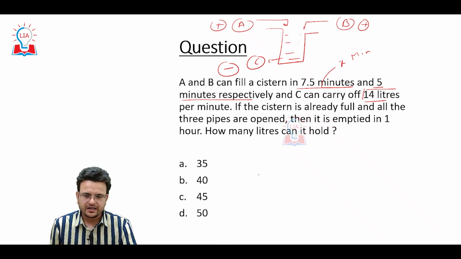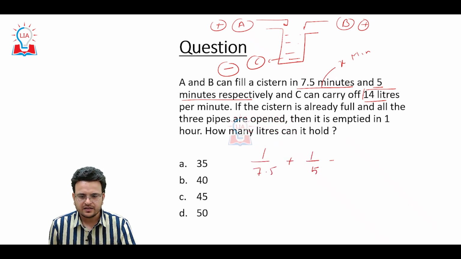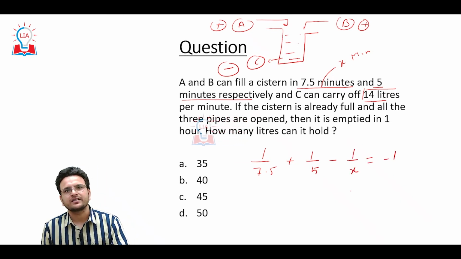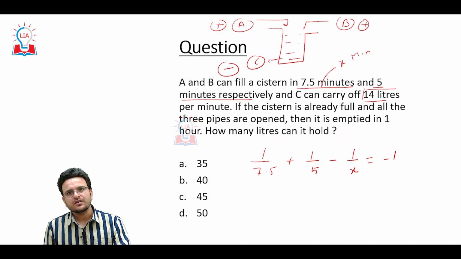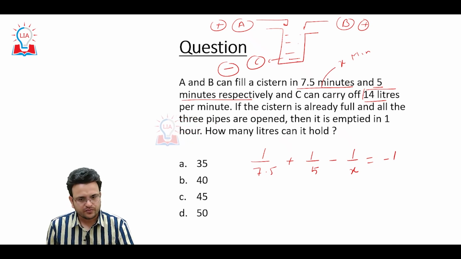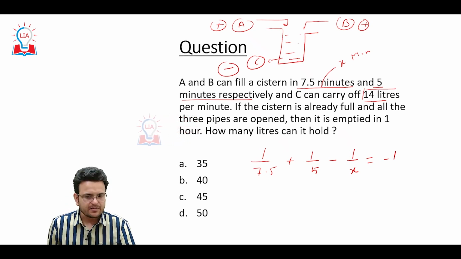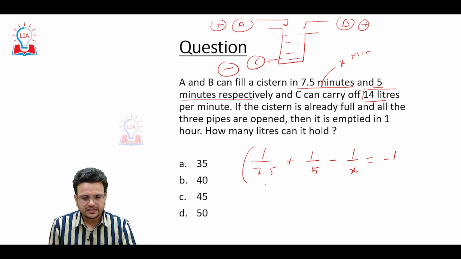So here A's 1 hour work plus B's 1 hour work plus C's 1 hour work equals minus work, because the cistern or the tank was full and it became empty. So all three did negative work.